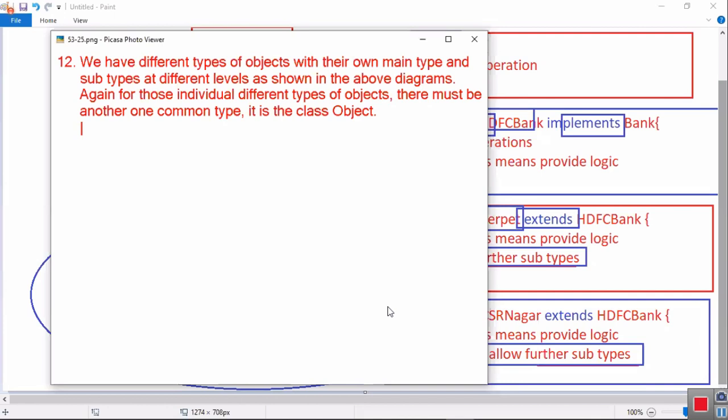Don't try to raise a question. Okay, remember it. Person may be an interface or class. Animal may be an interface or class. Vehicle may be an interface or class. But Object is what? Class. It is not an interface. It's predefined, already created by Sun. We need not do anything.